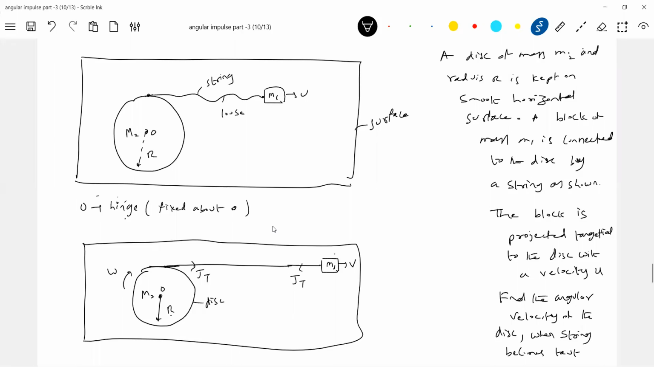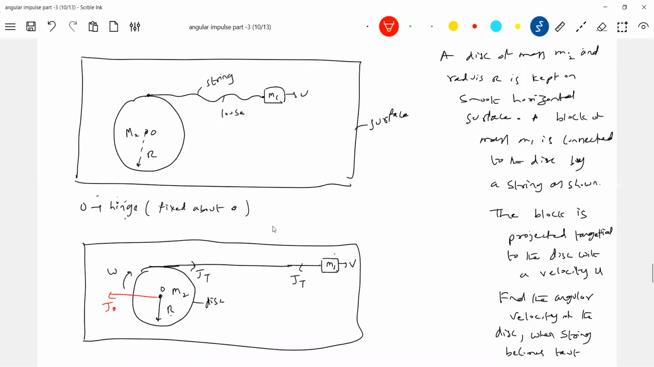How to do this problem? It is asking to find the angular velocity of the disk. About what point should I conserve angular momentum? About point O. Why about point O only? Because this impulse JT will also try to pull the disk, and because of that there will be an impulse acting here by the hinge on the disk. I'll show that impulse in red color. This is the impulse.